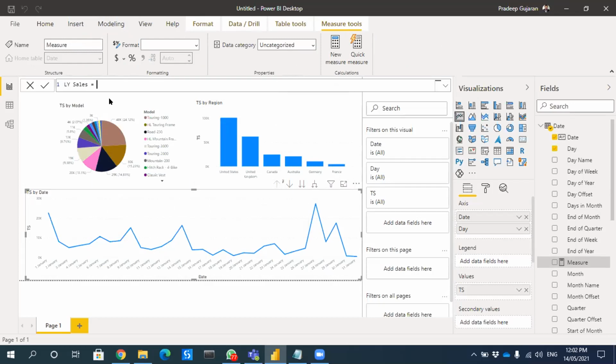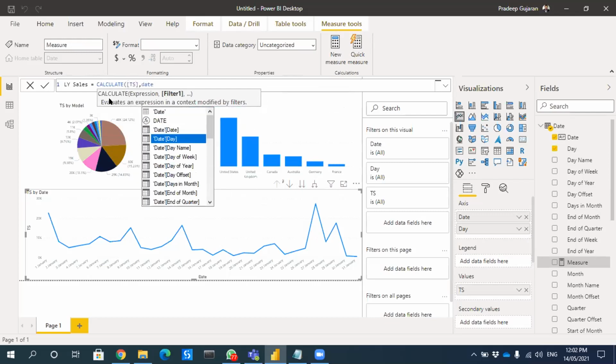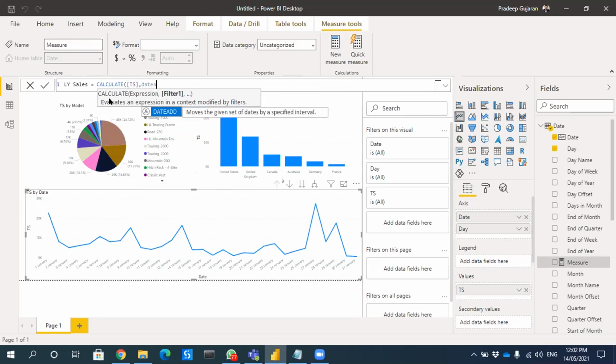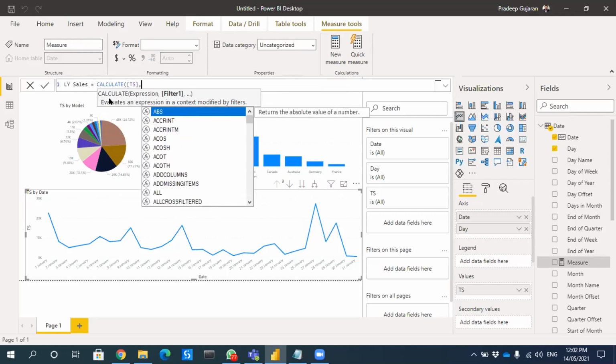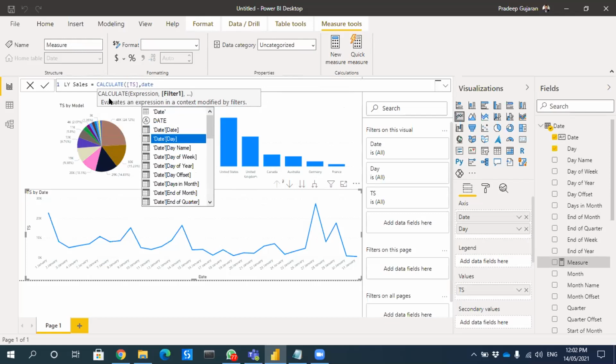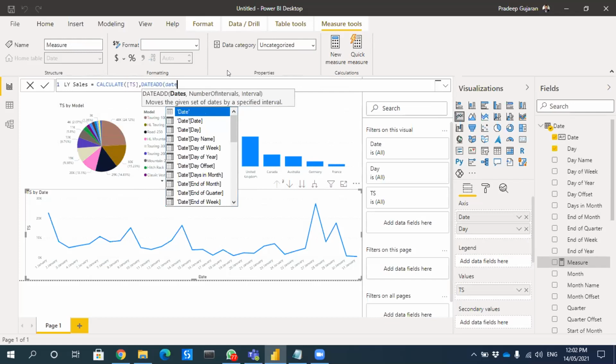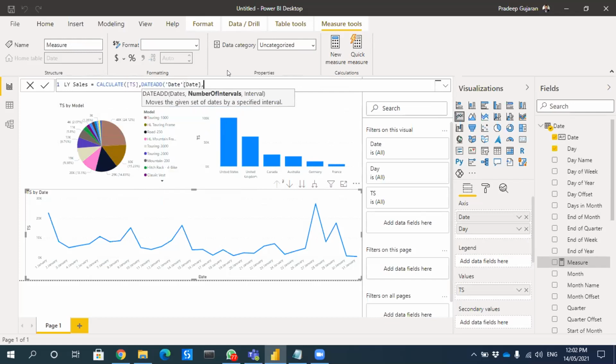In this one, you can do a calculate, then calculate total sales, then date add, with number of intervals minus one and interval year.